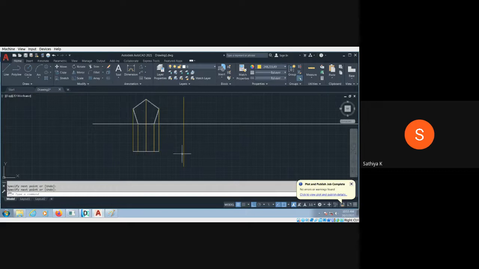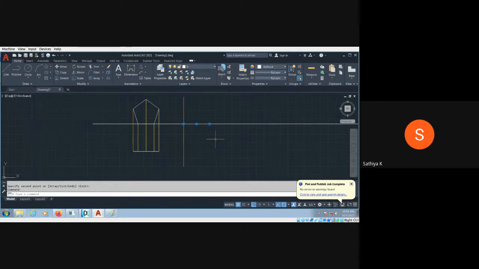So all these things are nothing but case 2. According to case 2, this is the method to draw the front view and top view. So now the 5th case, it is inclined to VP. What about this length? I don't know how much length it is. So I just make a copy. The copy command: I have to select the object, enter, and select the base point. I just keep it over here. Okay, then enter.